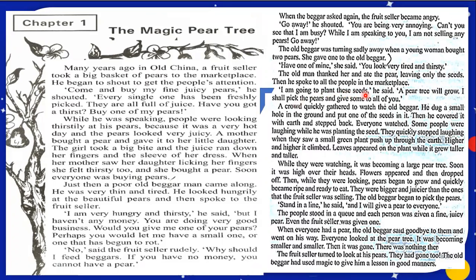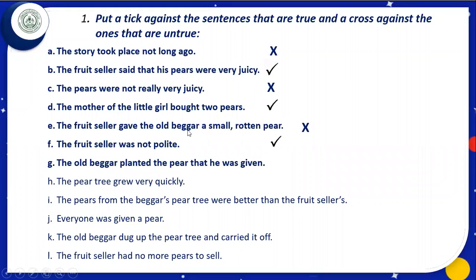Is he going to plant the pear? No. He planted the seeds, not the pear. What is written in this statement? Here it is written, the old beggar planted the pear. This is wrong. He did not plant the pear, he planted the seeds. What shall we do here? We shall put a cross here. Let us move to the next.